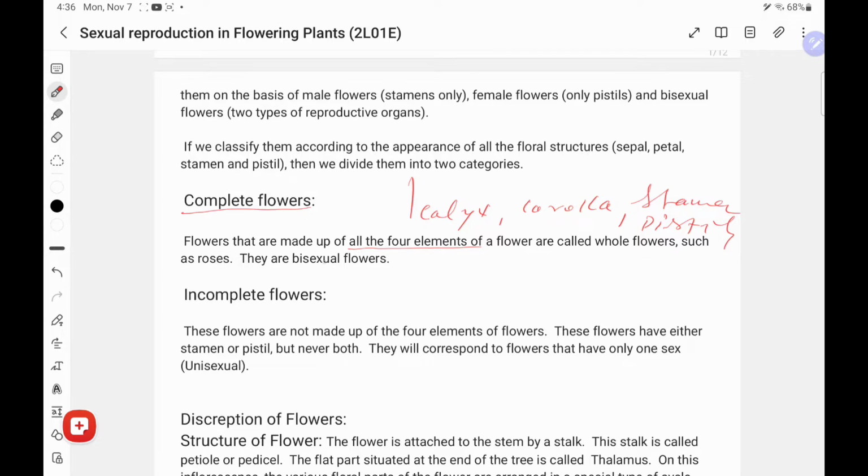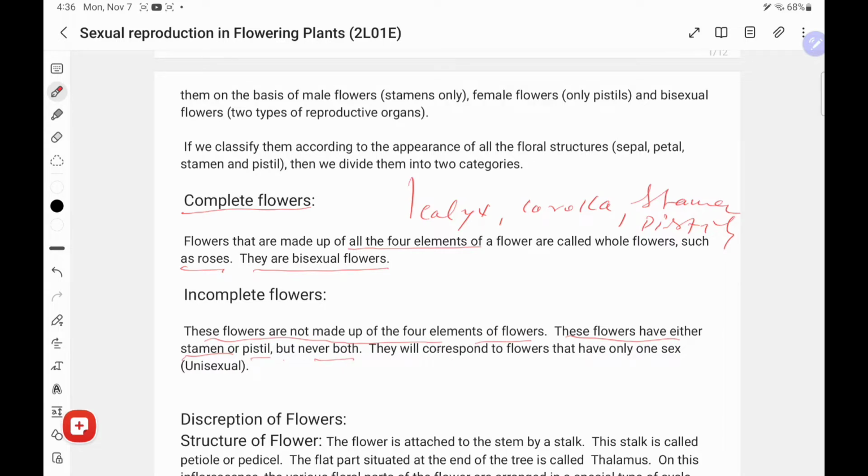So you can see here the four elements in whole flowers, such as rose, which is bisexual. And an incomplete flower is not made up of all four elements. These have either stamen or pistil, but never both.